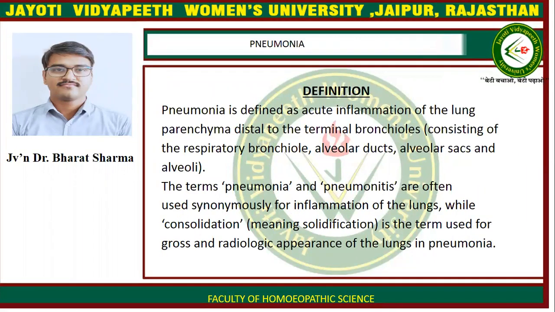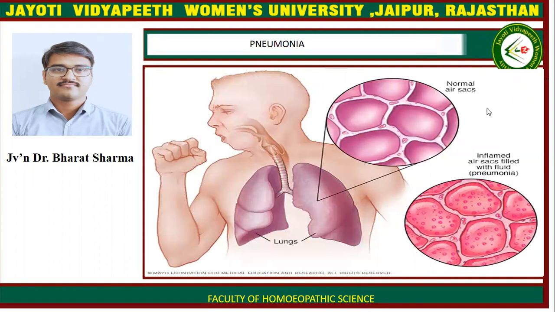Definition: Pneumonia is defined as acute inflammation of the lung parenchyma distal to the terminal bronchioles, consisting of the respiratory bronchiole, alveolar duct, alveolar sac, and alveoli. The terms pneumonia and pneumonitis are often used synonymously for inflammation of the lungs, while consolidation, meaning solidification, is the term used for the gross and radiologic appearance of the lung in pneumonia. Here is a normal air sac, and here is an inflamed air sac filled with fluid causing pneumonia.